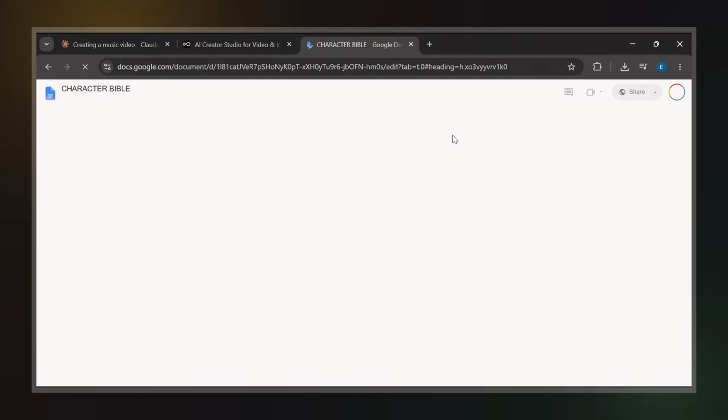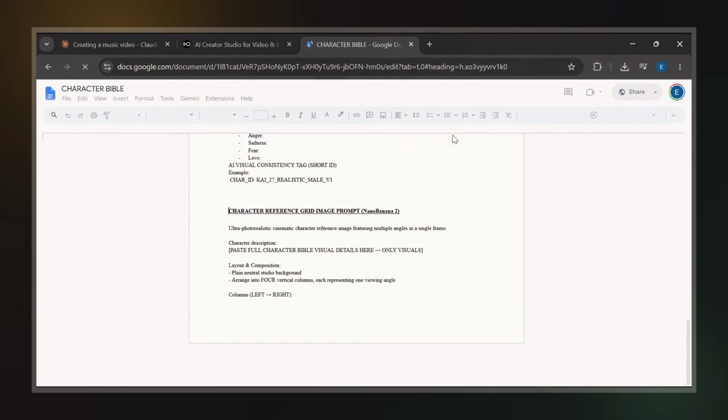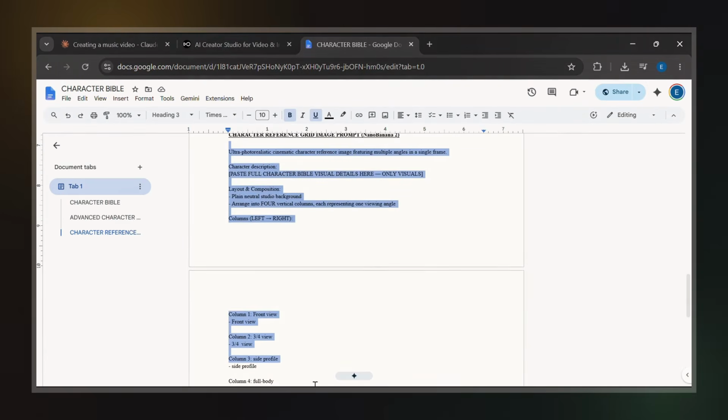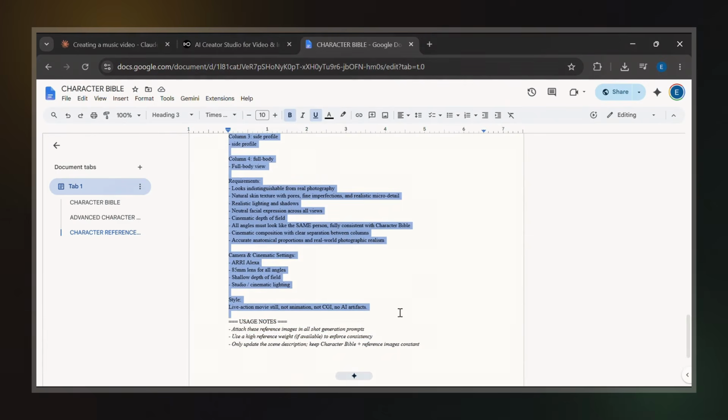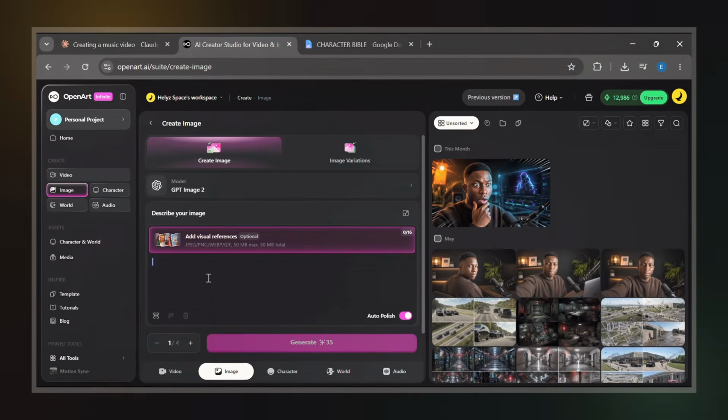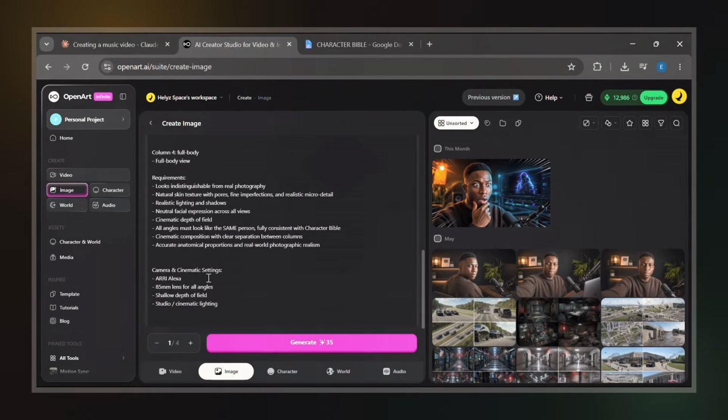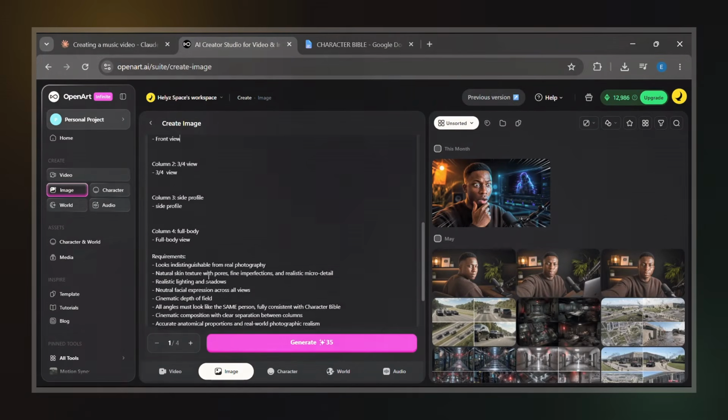I'll include the link to that document in the description of the video, and it's already available in my Telegram channel as well. From there, I copy the character reference prompt and paste it into OpenArt. For the image model, you can use GPT Image 2 or nano banana.